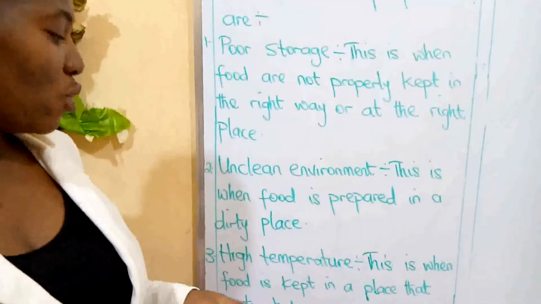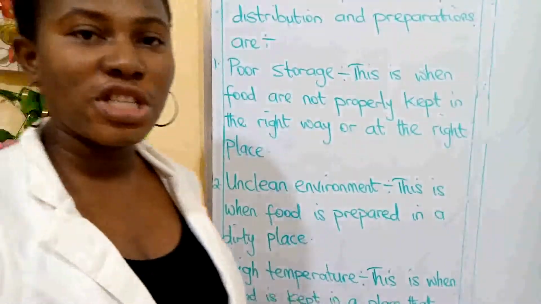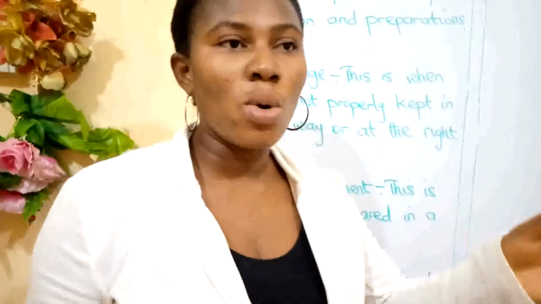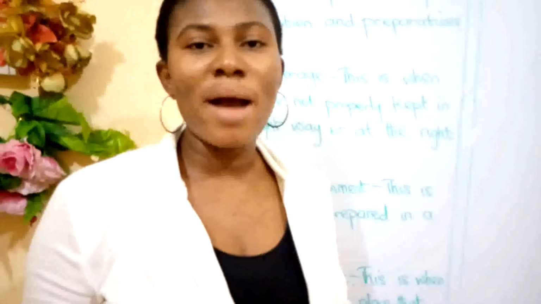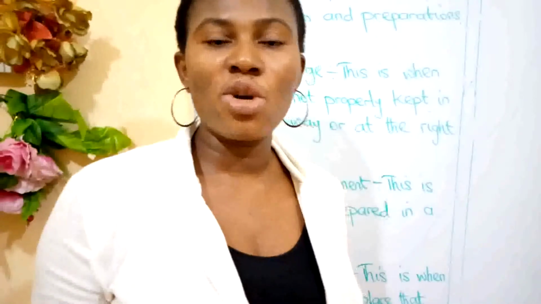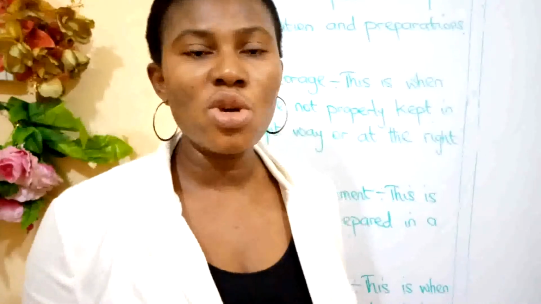Examples of such food are fruits and vegetables. When you store your mango or your orange in a high temperature, it makes the mango or the orange overripe for you to consume.